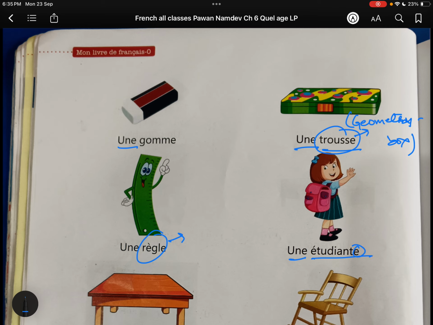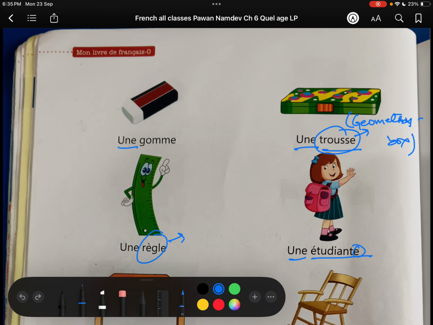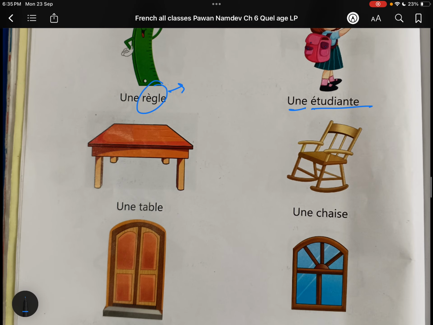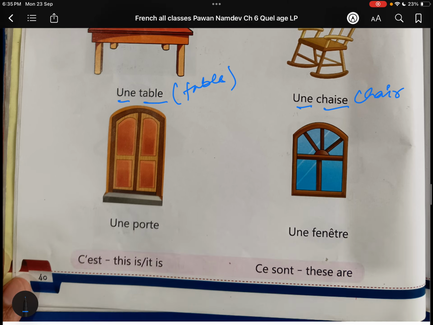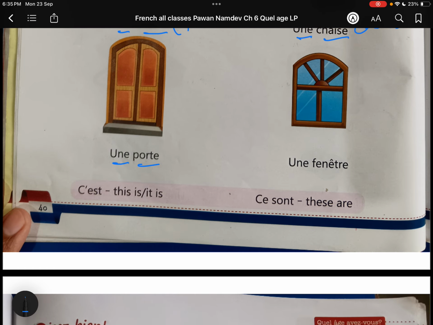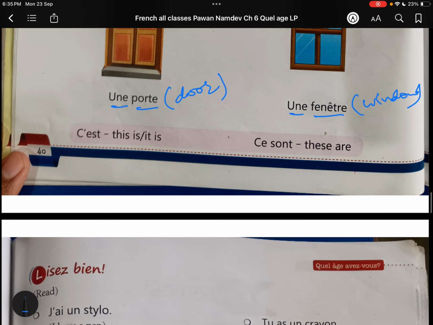Une étudiante, now she is feminine in nature, that's why E is there. Okay. Earlier we have seen un étudiant, now it is une étudiante. Une table, table is table, it's feminine in nature. Une chaise, chair. Une porte, porte is door. Une fenêtre, fenêtre is window.